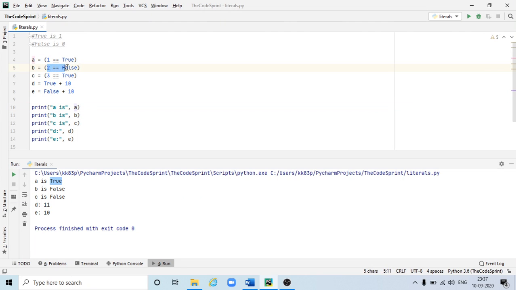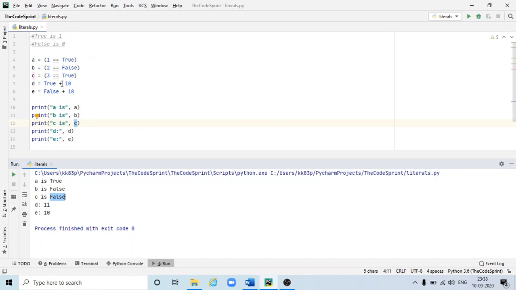Similarly, if we evaluate this expression, 2 equal to false. So false means here 0. So 2 equal to 0 is false. Then false is assigned to b. So it is printing false here because of this b. Then 3 equal to true. So here true is again 1. So 3 equal to 1, which is false. So false is assigned to c, and it is printing c here, and this is the output.